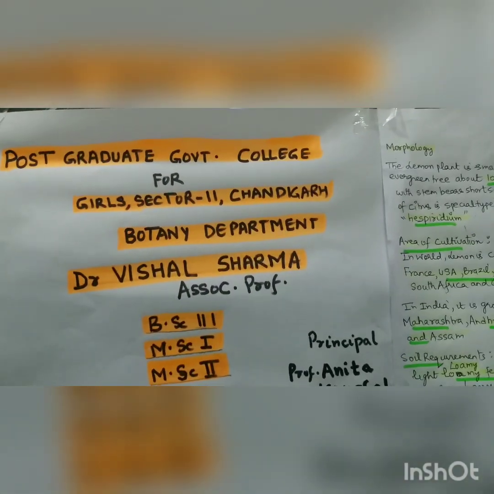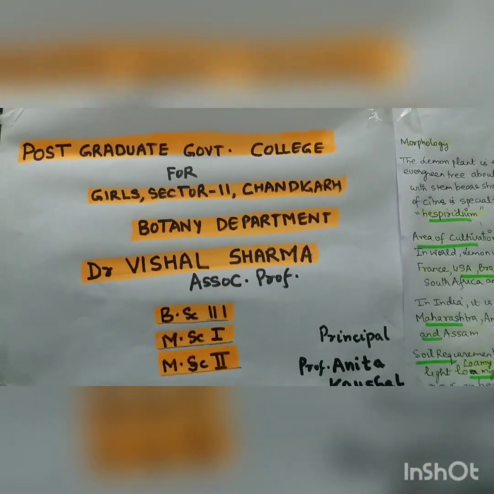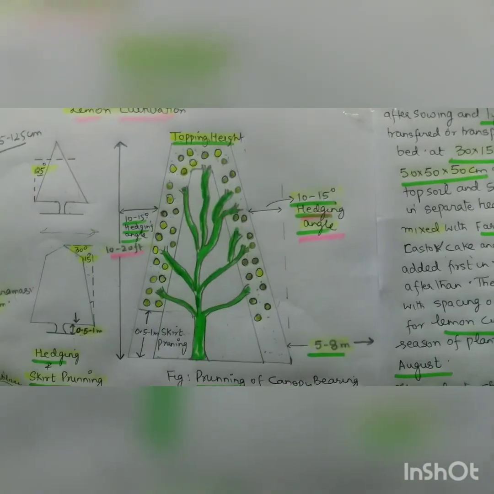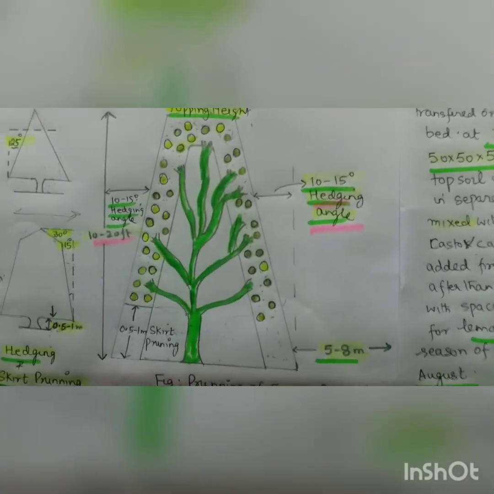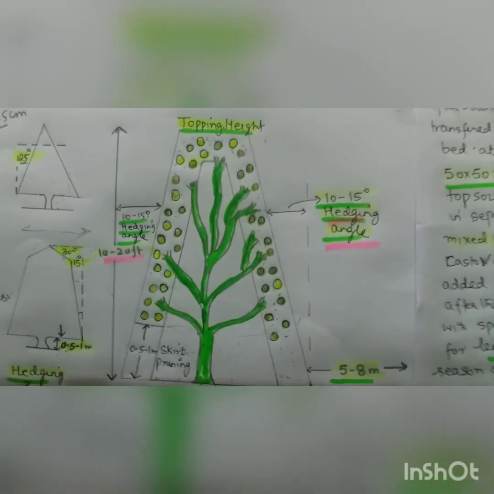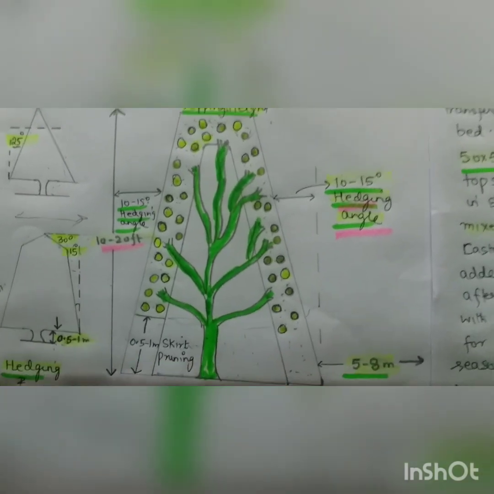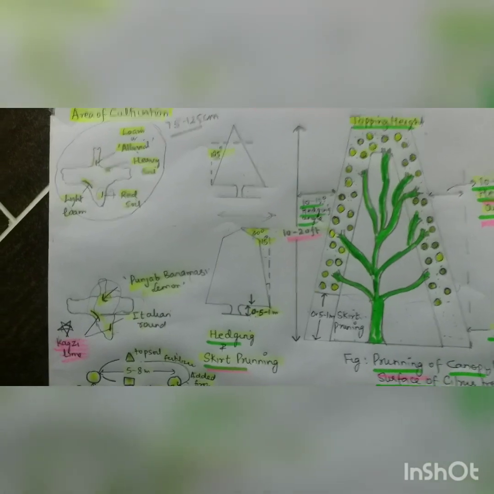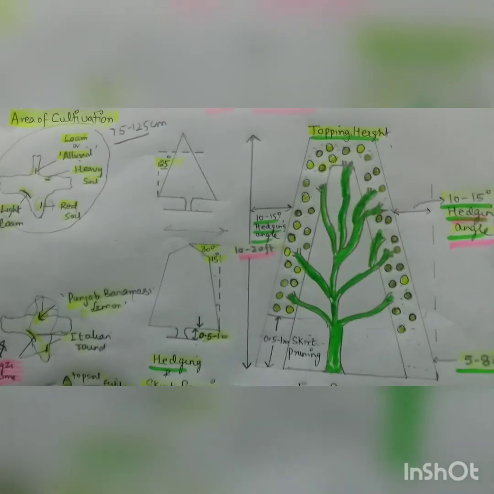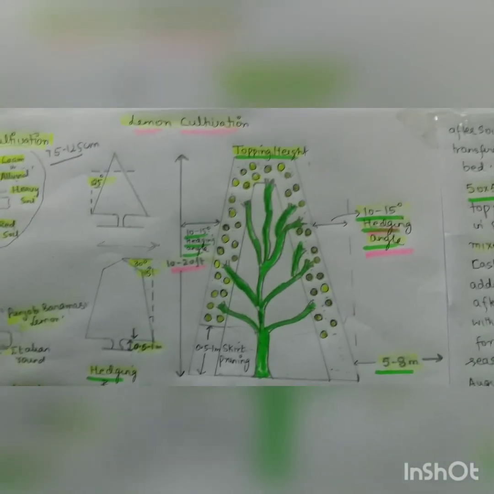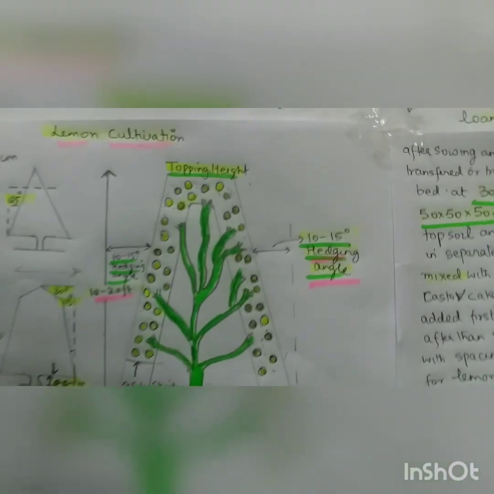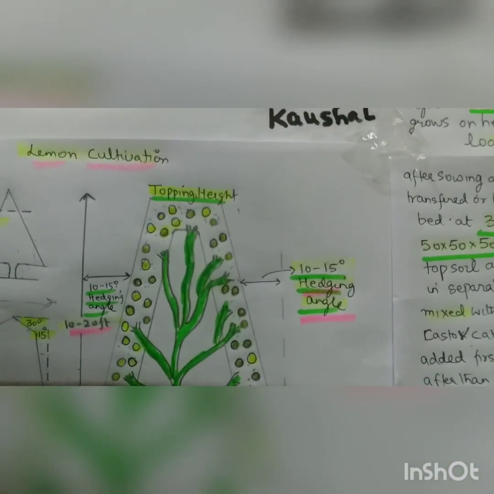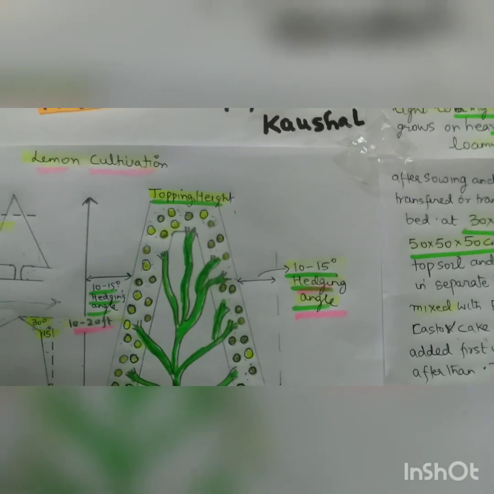So I hope you must have revised the earlier cultivations also. So please revise it again, as it is an important cultivation, right? And in this cultivation, particularly I told you that 3 processes, training, pruning and hedging, are the 3 processes which play an important role.